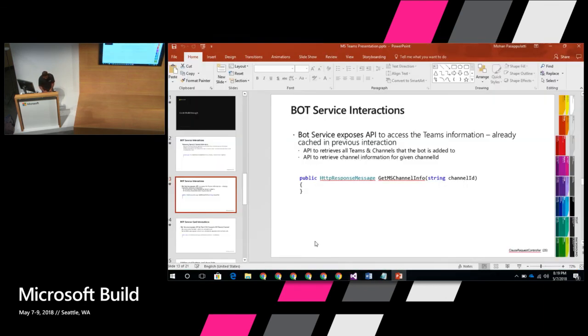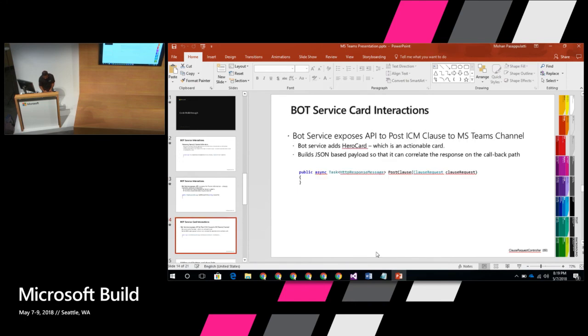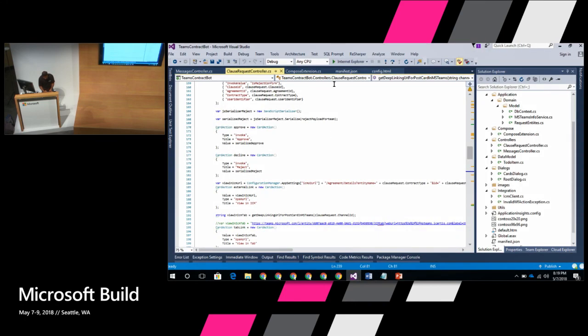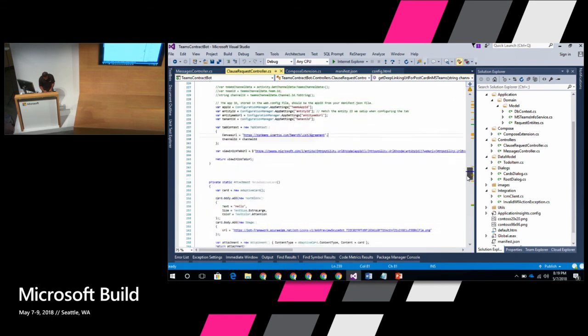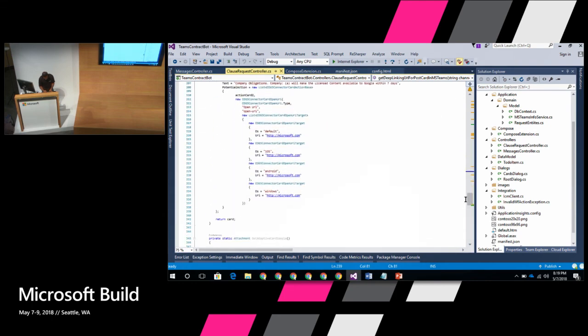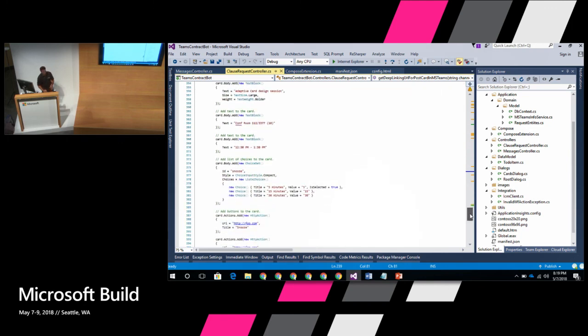And going back to the slide, the other aspect of it is building the card. In this case, we did a simple single type of card, which is basically showing some buttons and so on. But you can have many complex variations of that. If the user asks for something else, you could have a different sort of card to do a different sort of action. Maybe based on the contract type, you can build a different type of UI. So there are a lot of options there, and it's pretty powerful. And some of the APIs are getting even more improved over time, so there's a lot you can do programmatically.